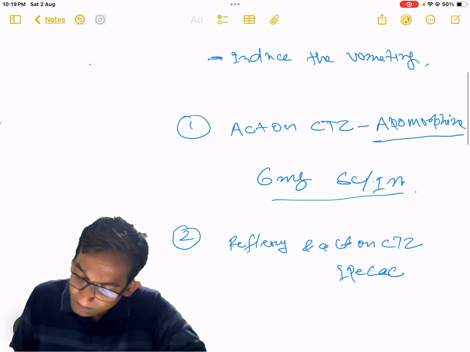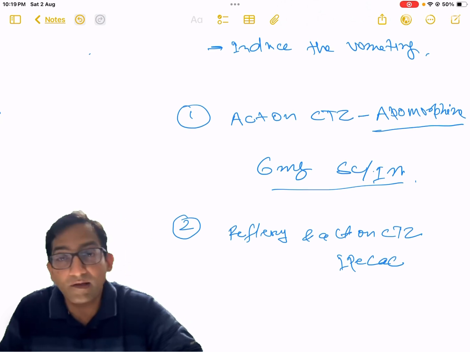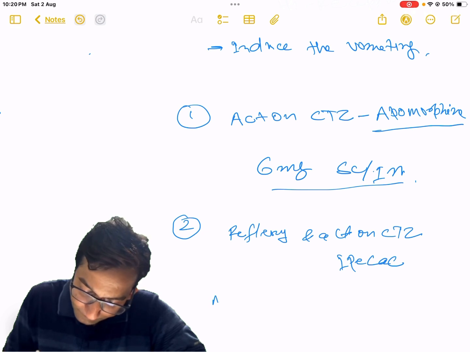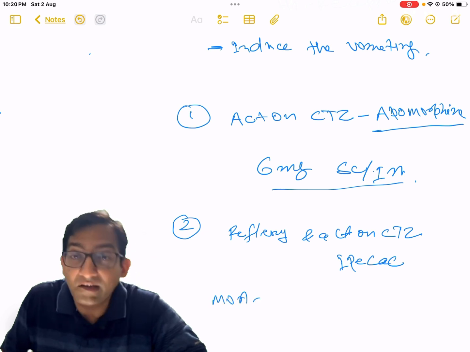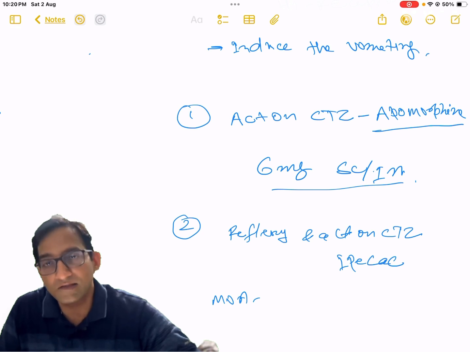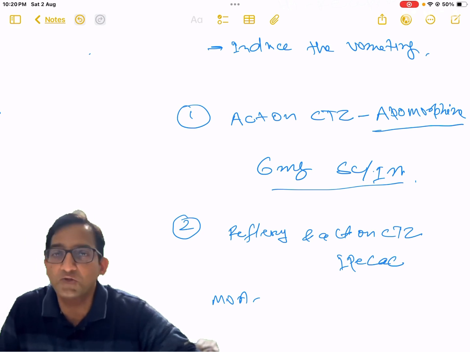Okay, now how does it work? Ipecac basically directly irritates the mucosa and stimulates the CTZ. That means that it acts in two ways.